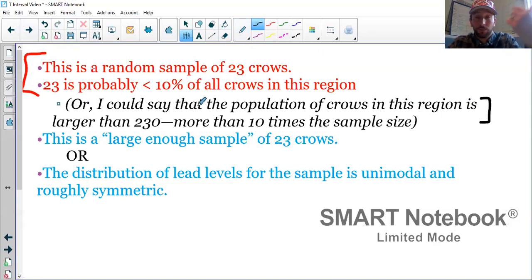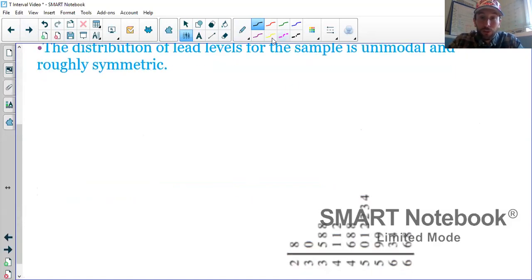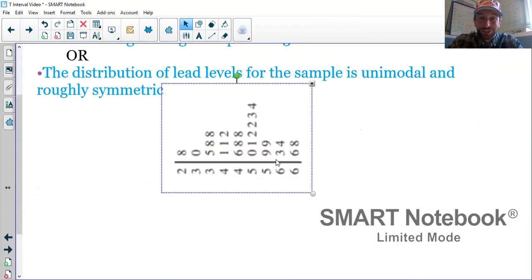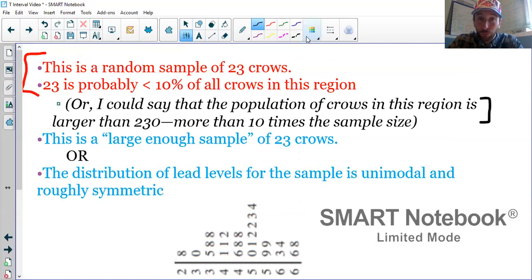You could just say 23 crows is a large enough sample, right? More than 20-ish is good. And 20-ish isn't set in stone, that's the ish. Or we are actually given a distribution of the sample data in the stem plot, which seems, oh, there it is, creeping down at the bottom right there. So we can see the distribution of sample data right here. And that's not drastically skewed or anything. That's roughly unimodal and symmetric.